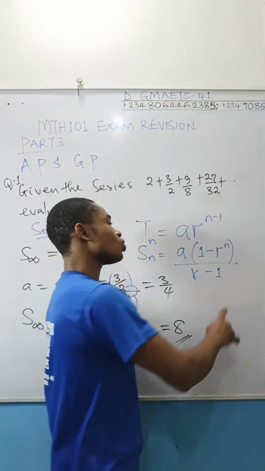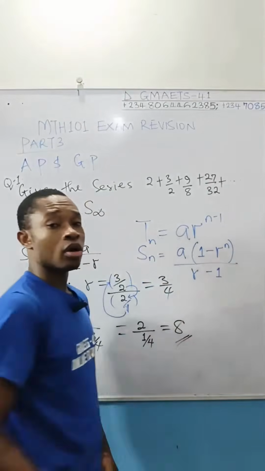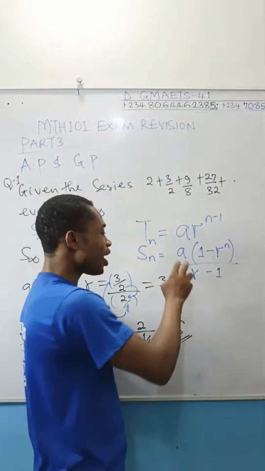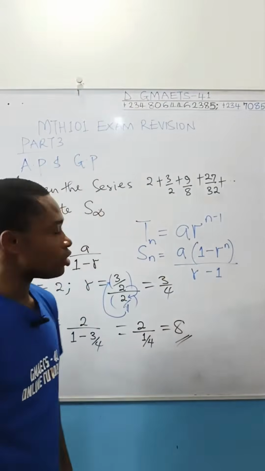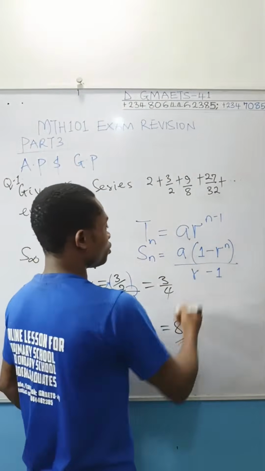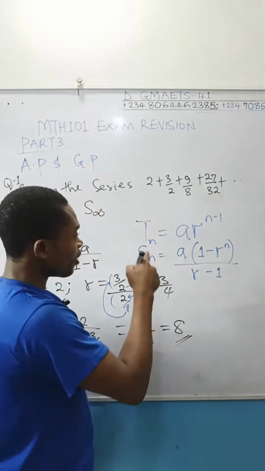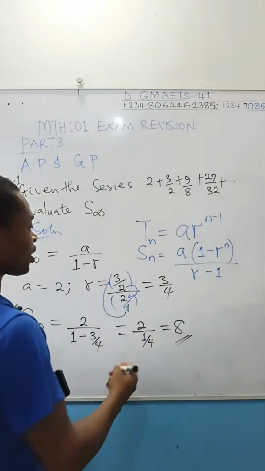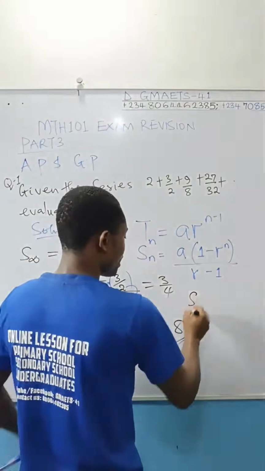Now, this is a case where 1 is greater than the common ratio. When 1 is bigger than the common ratio, you use this formula. If the common ratio is bigger than 1, that is, if r is bigger than 1, the formula will take this format. Sn,